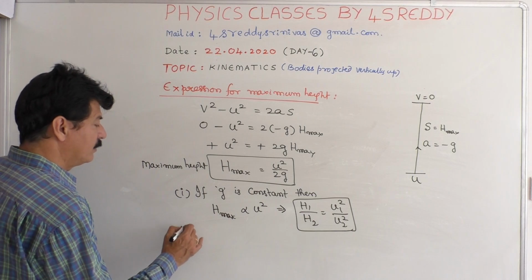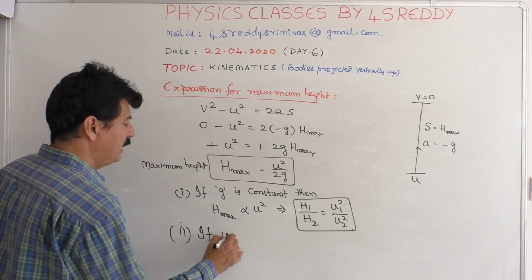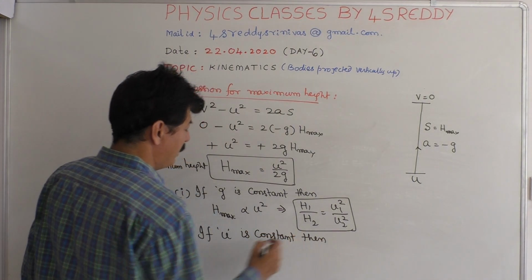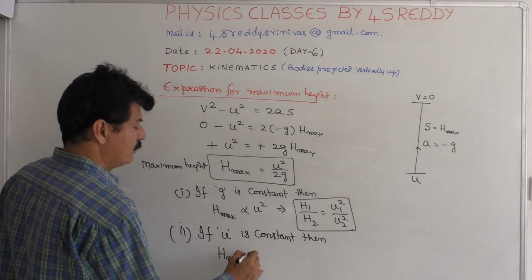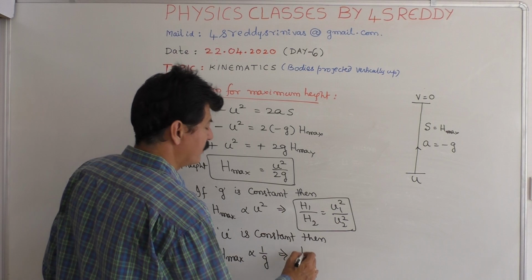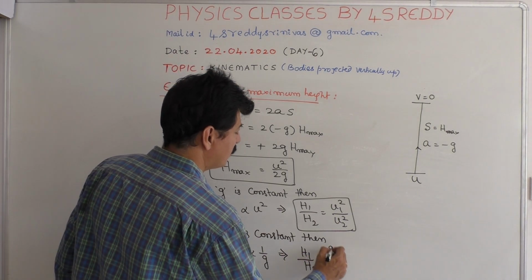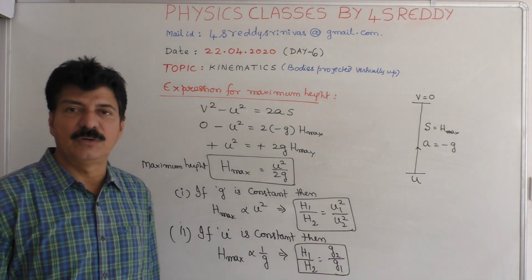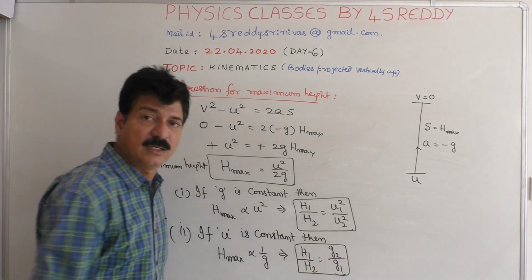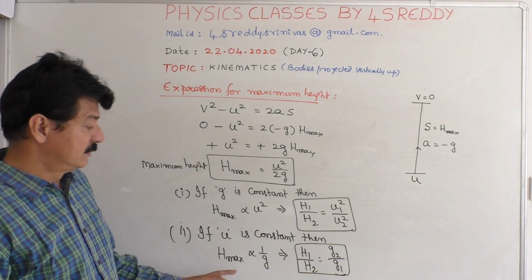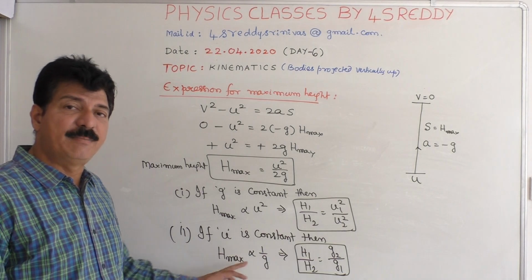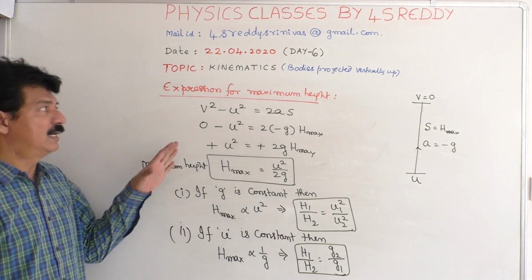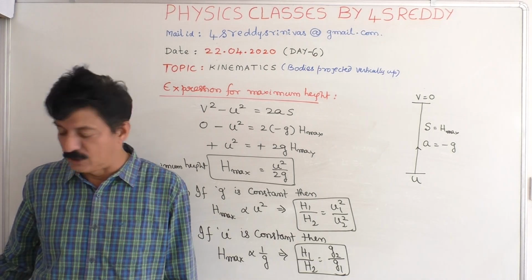And the second one, if u is constant, then h maximum is proportional to 1 by g. Therefore h1 by h2 is equal to g2 by g1. That means as g increases, the maximum height reached decreases, and vice versa. This is about the expression for the maximum height reached.